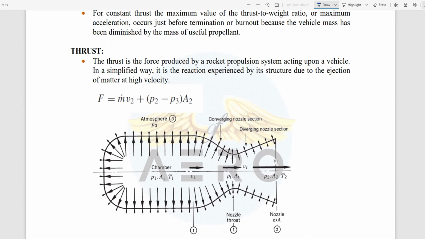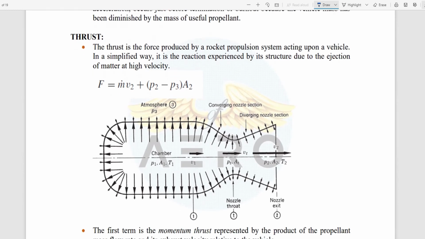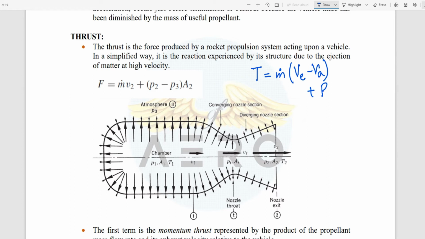Next is thrust. Coming to the very important thing, thrust. Now you know the basic formula for thrust that we have seen in an air breathing engine. So what was the formula? m dot (VE minus VA) plus (PE minus PA) into AE.